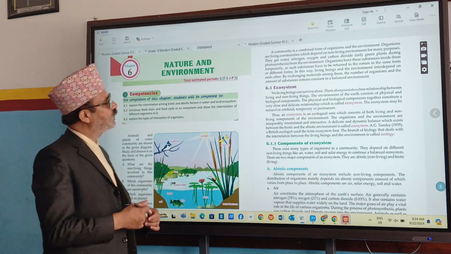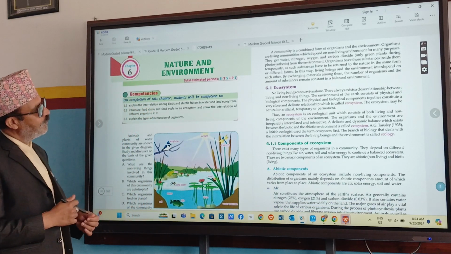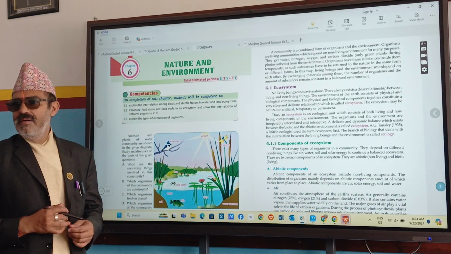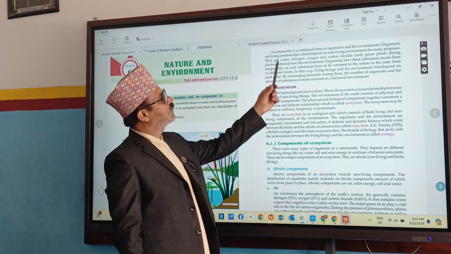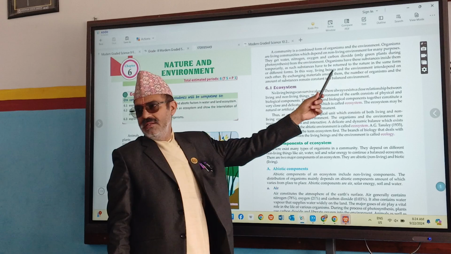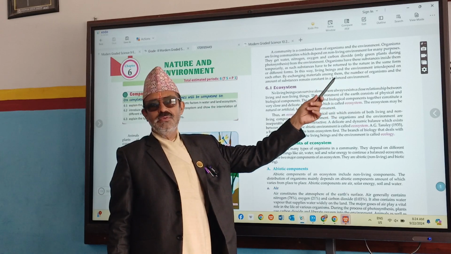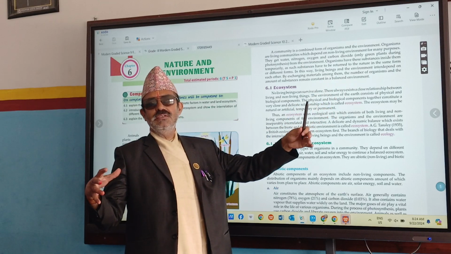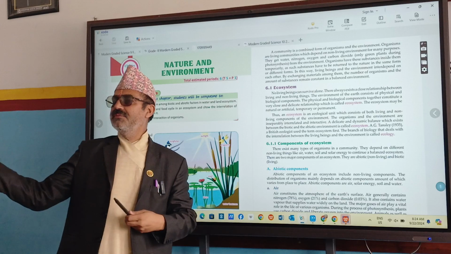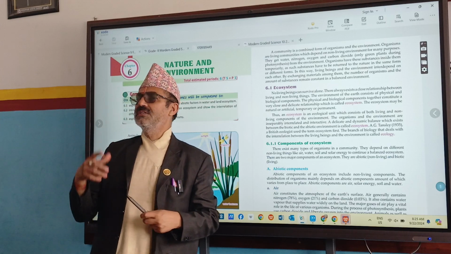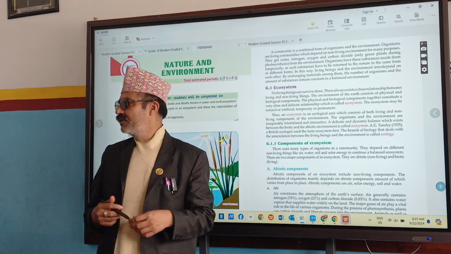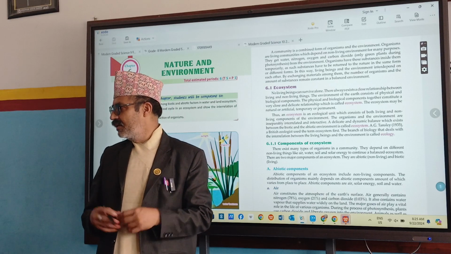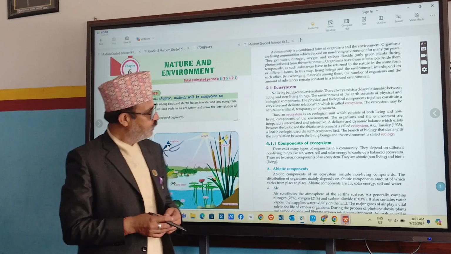So, ecosystem. Who was the first person to use the word ecosystem? Tansley. And community. Community is the combined form of organism and environment. So this community is different. When you go in water, it is different. Yesterday I went to visit Tarakeswar temple. There was another community. Environmental organisms differ from one place to another.